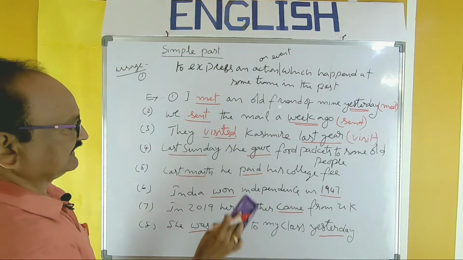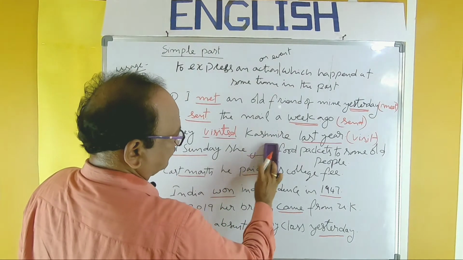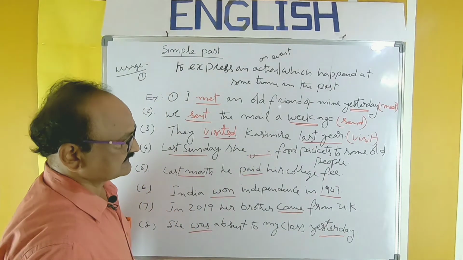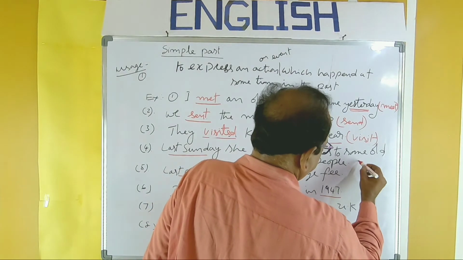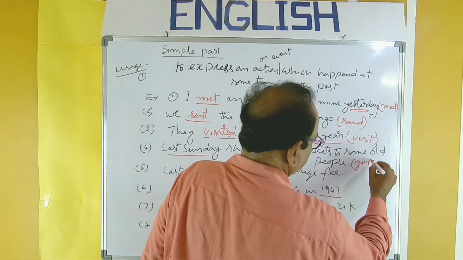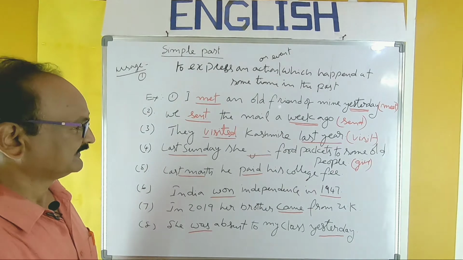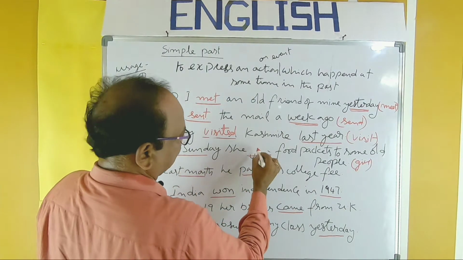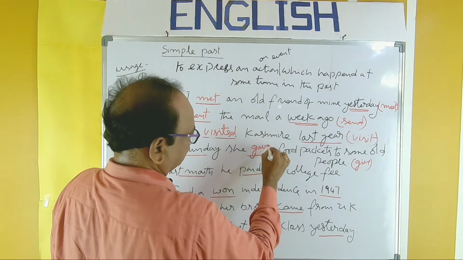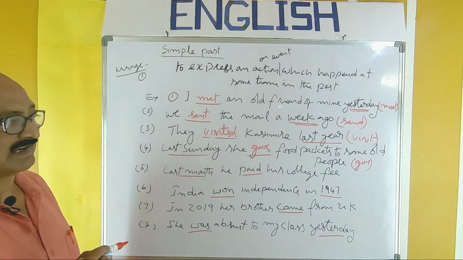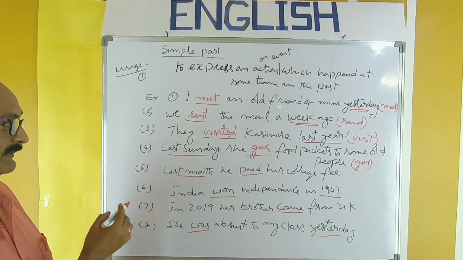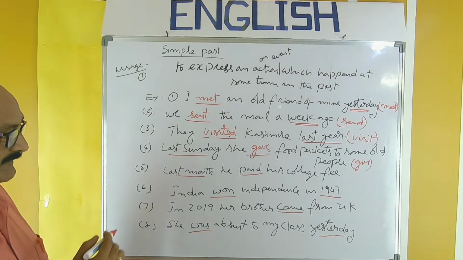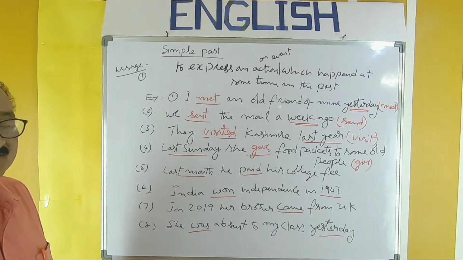Last Sunday she dash food packets to some old people. So give should be the verb, first form. Last Sunday she gave food packets to some old people. Sunday is the day of charity, so many people do that sort of activity.